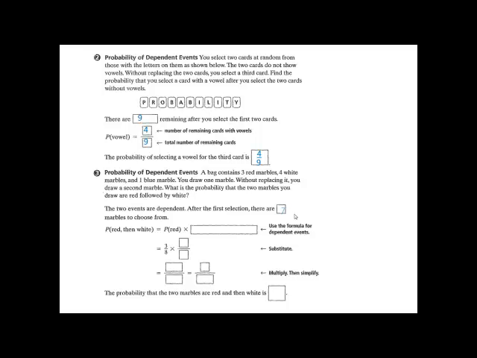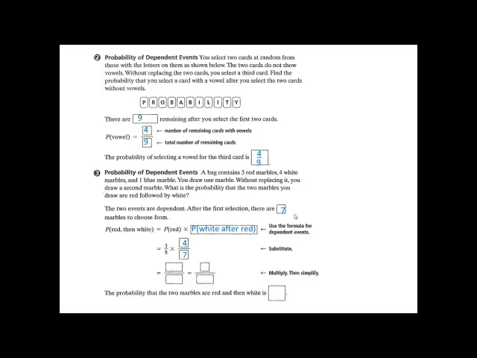After the first selection, there are 7 marbles to choose from. So we're going to be finding the probability of a red followed by a white. We first find the probability of red, and then we'll find the probability of white after red. The probability of red was 3 red marbles out of 8 possible marbles. After we draw that first marble, there's only 7 marbles left. 4 of those marbles are still white because we haven't drawn a white marble. But we have 7 marbles left.